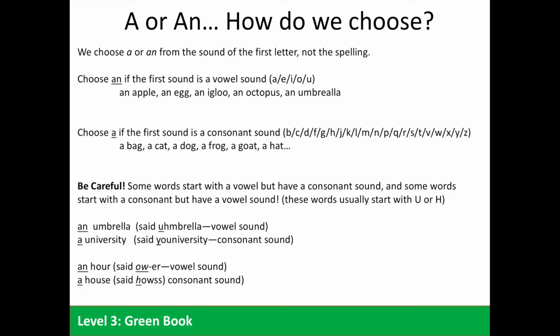Some examples: an umbrella. Here we have a vowel sound, so we use "an." A university. Again, this is spelled with a vowel, but we hear a consonant sound, so we use "a." An hour. Because the sound is a vowel sound, we use "an." A house. Again, we have a consonant sound, so we use "a."